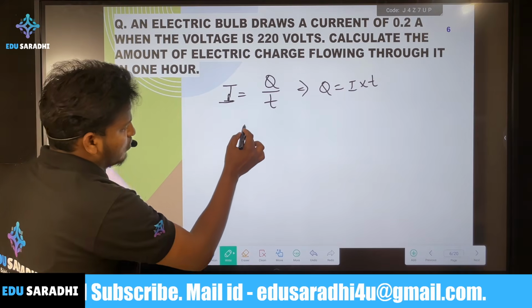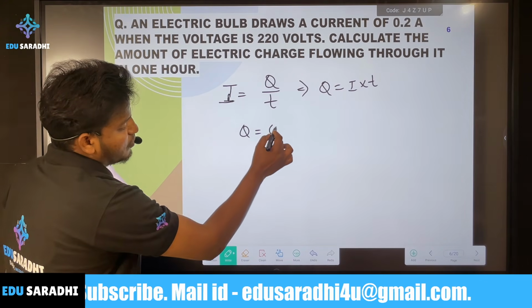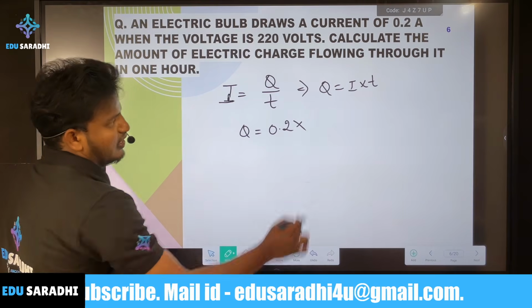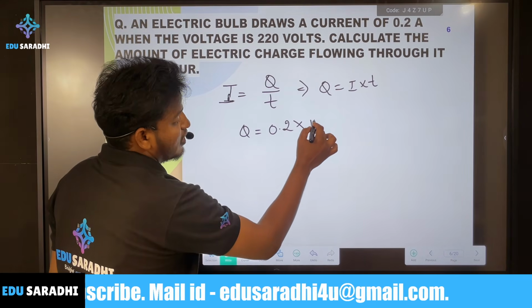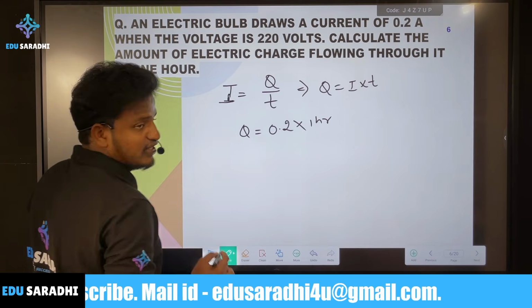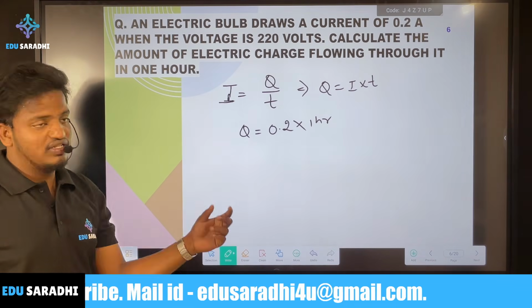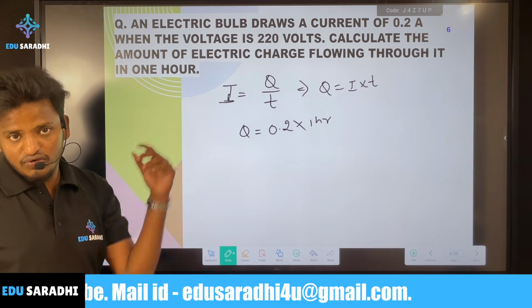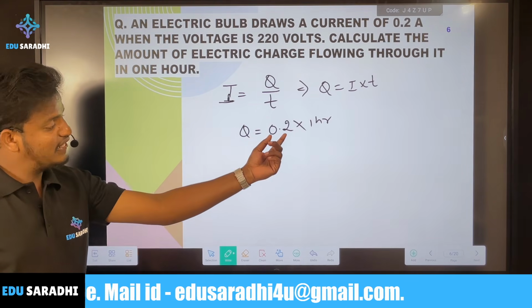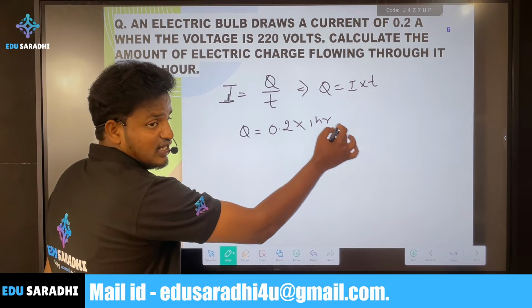I is 0.2 and time is 1 hour. We have to convert it into seconds, because the SI unit of charge is coulomb, which is ampere into seconds, so time must also be in seconds.